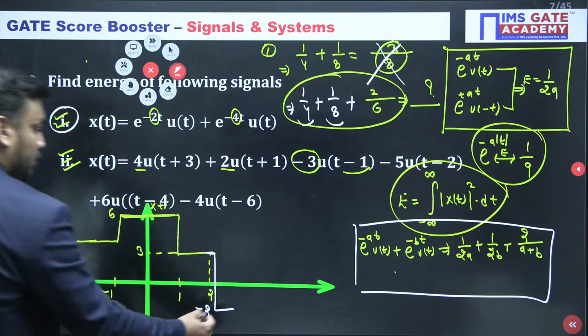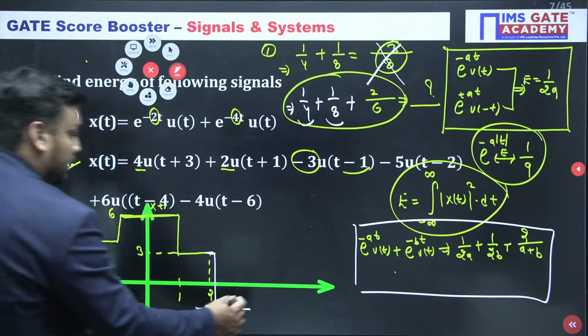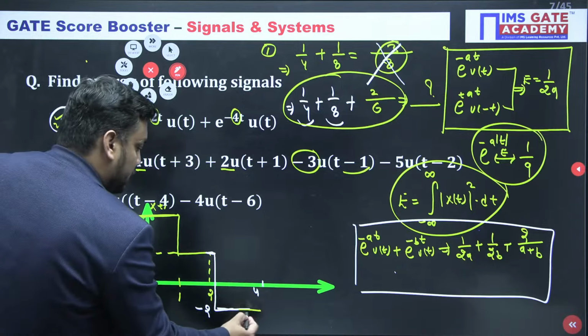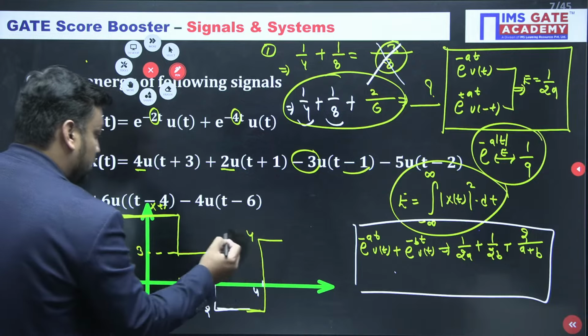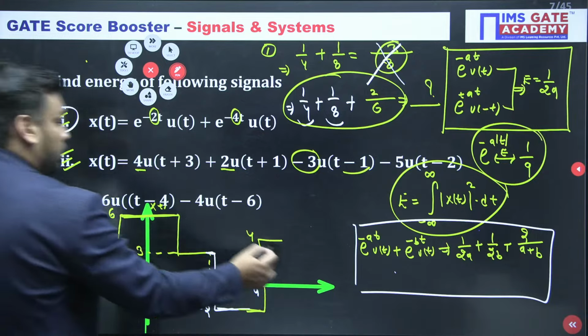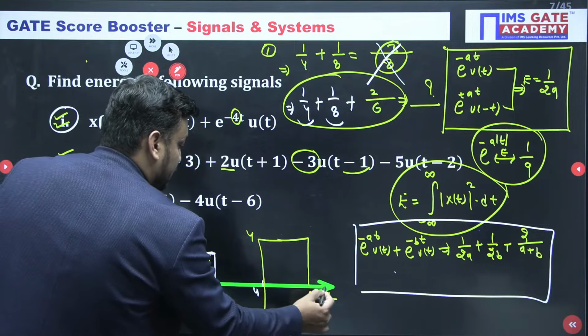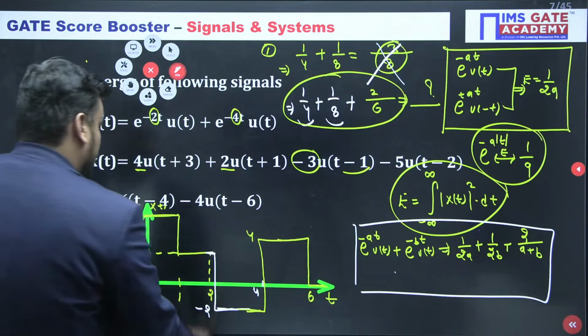Now students, we are traveling at -2, but as soon as the location 4 comes, there will be an increment of +6. So you will reach for sure +4. And finally, at the 6th location, -4. So you will get the signal like this. I hope this is crystal clear to you, everyone.